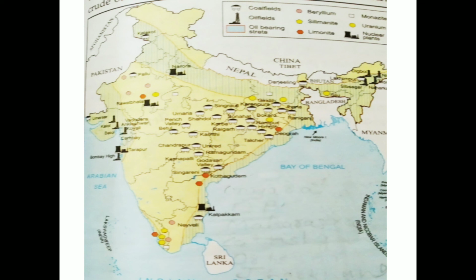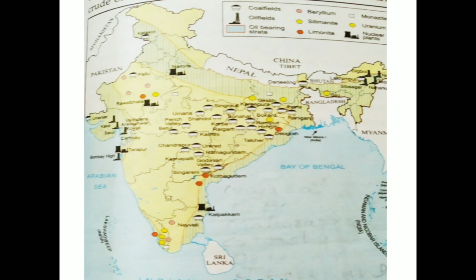There are many rivers which are coming from the Himalayas, so many hydropower projects are set up on the foothills of the Himalayas and in the Western Ghats also, where the fall of water is made either naturally or artificially through the construction of dams, and then the electricity is generated.